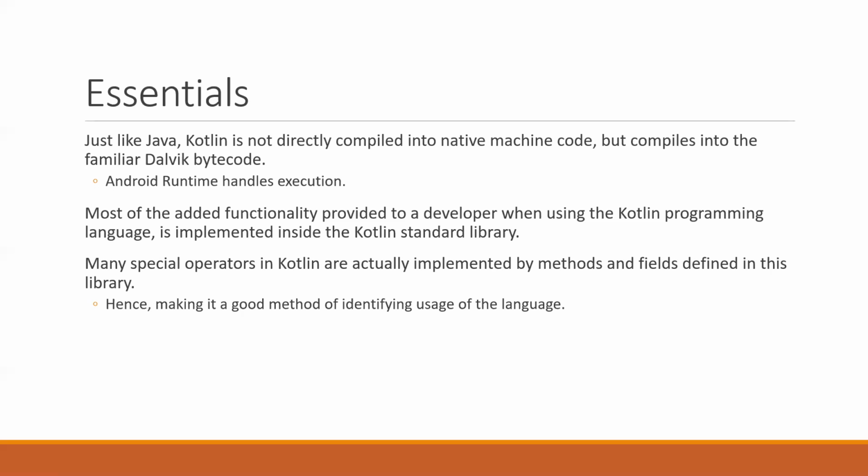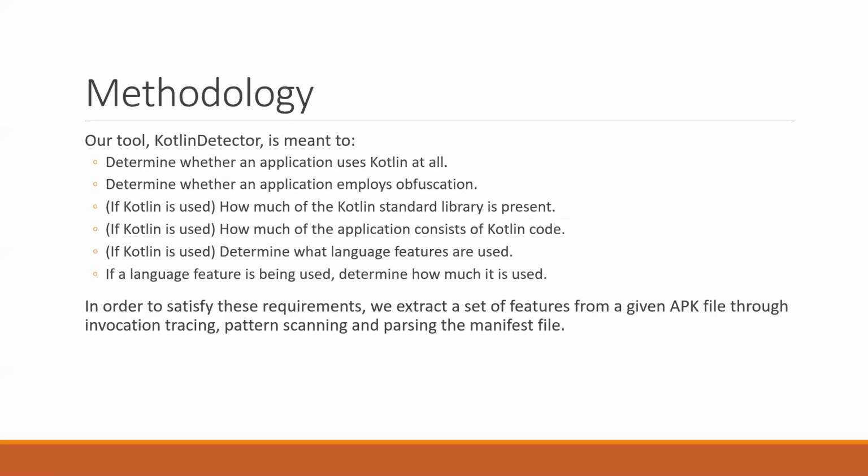Through manual inspection of some Kotlin-based applications, we also found that the majority of them use the Kotlin standard library. This provides us a key to determining the presence of Kotlin by searching for particular features of this standard library inside the code.